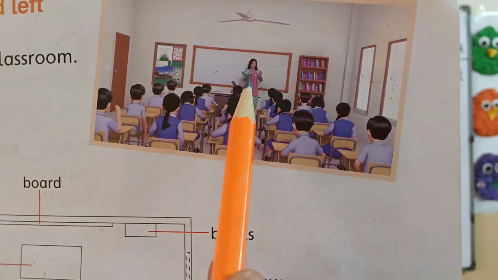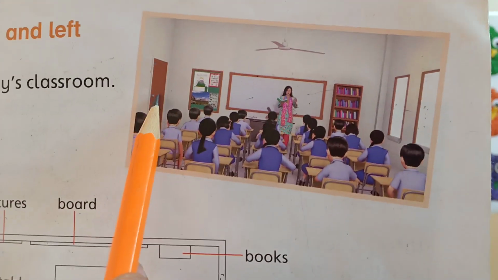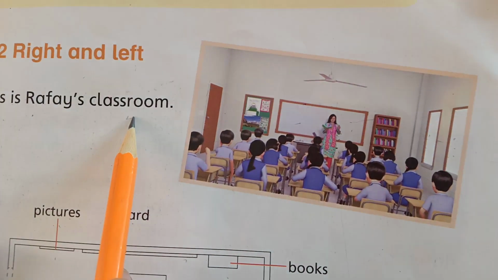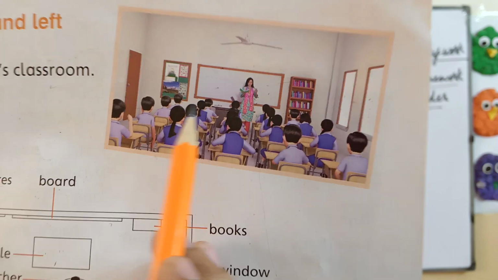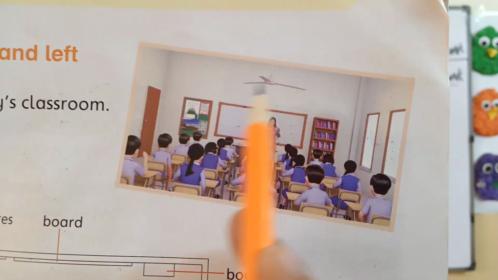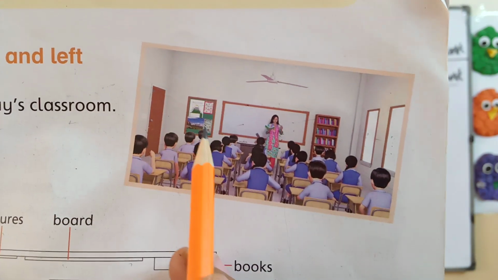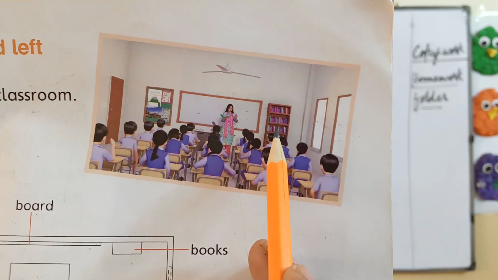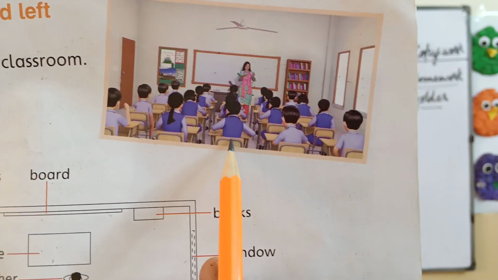Okay, students? She is the teacher. These all are students. Now look here carefully. What is this? This is a door. This is Rafi's classroom. And here is one map of this classroom. So we have to look at it carefully. This is a door. This is a fan. Here are some pictures on the softboard. You can say that there is a softboard. This is a whiteboard. Here are some books on the shelf. This is a table. These are chairs.